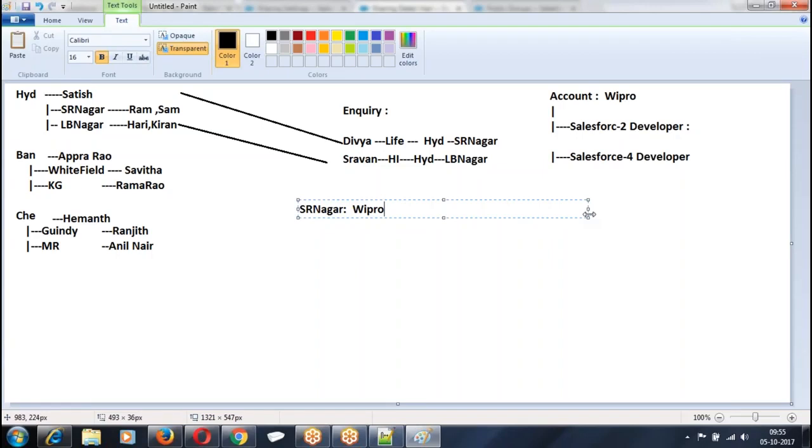The SR Nagar people are able to see SR Nagar data. On the data, what can they perform? Can they perform read? Can they perform write? Can they perform delete? Okay, you are able to see the account. What about the opportunities? If you are able to see the account, can you see the opportunities also? That's what we have to define at the time of creating a territory. First, the theme of territory is clear. Theme of territory is clear, right?